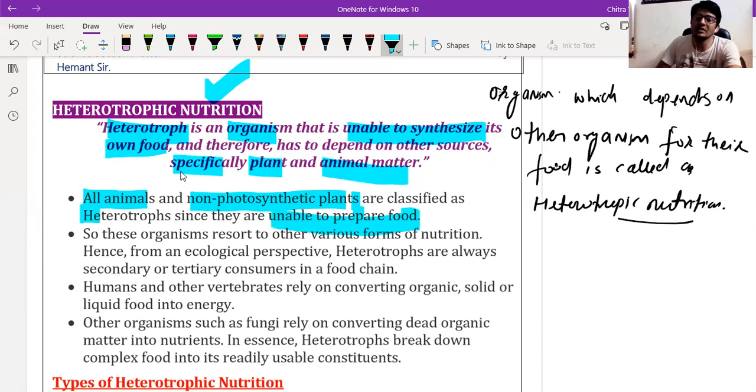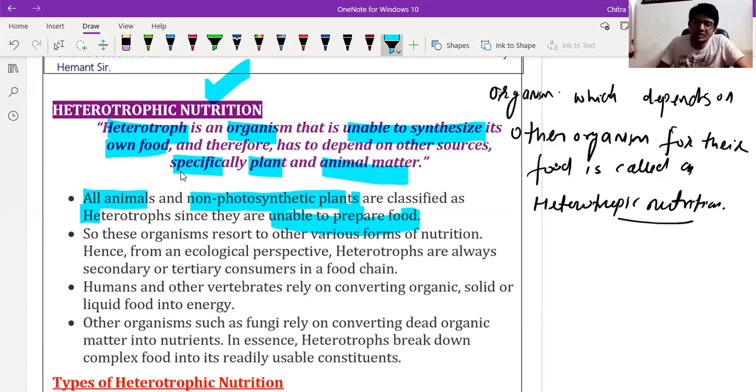So why does this classification take place? Because some organisms are autotrophs and some are heterotrophs, based on the capability or incapability of producing their own food. On that basis we have divided organisms into two categories: one is heterotroph and another is autotroph.